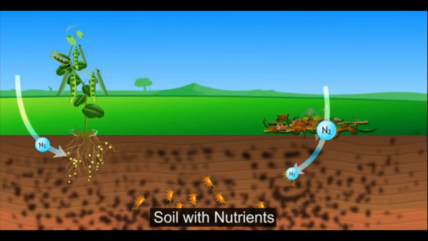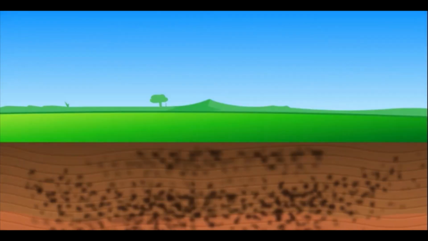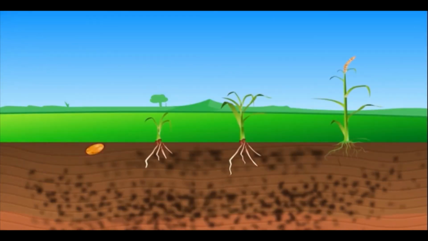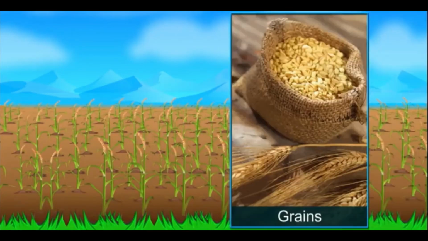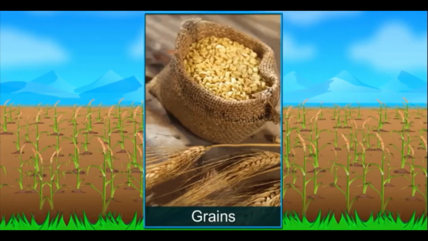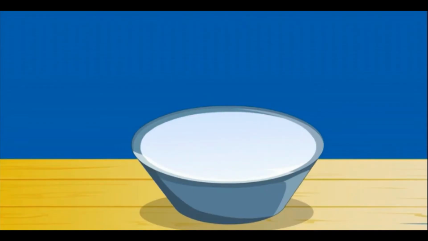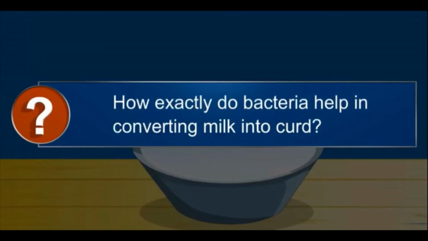Microbes, such as free-living bacteria and nitrogen-fixing bacteria in soil, help to regain its lost fertility. This helps in enhancing the yield of the crop. Thus, bacteria also provide us with food. You can observe the milk converting into curd.